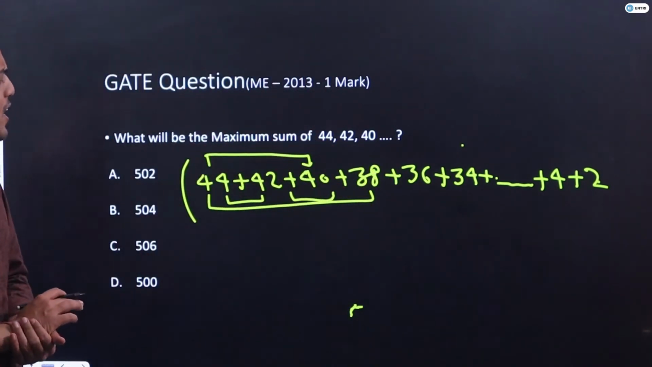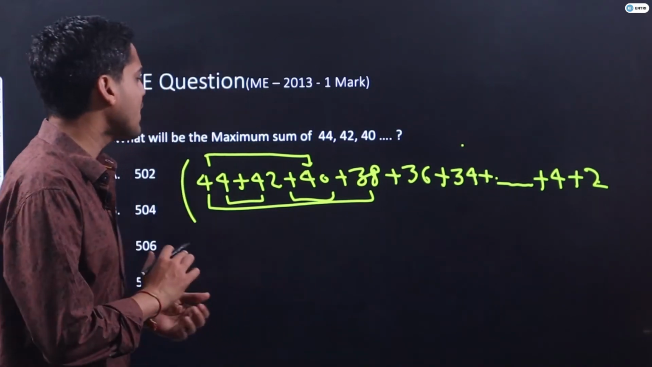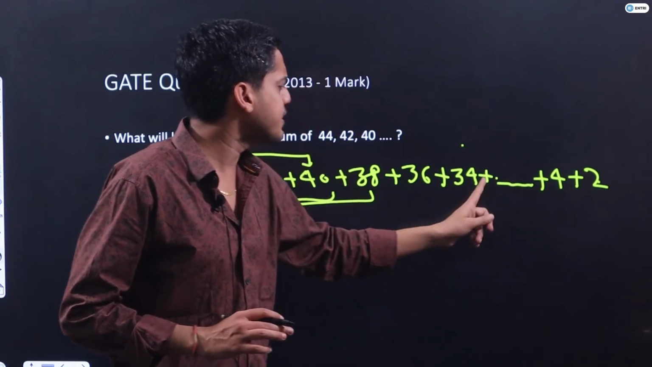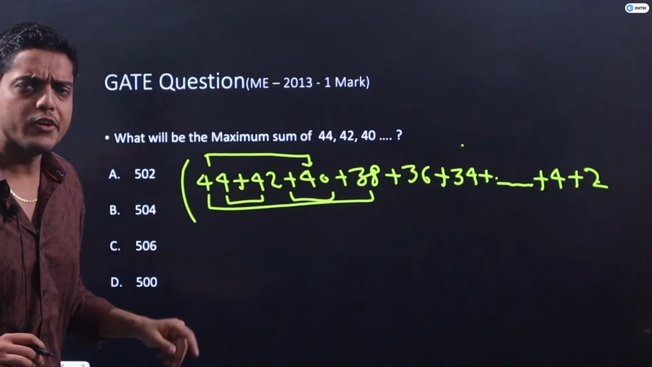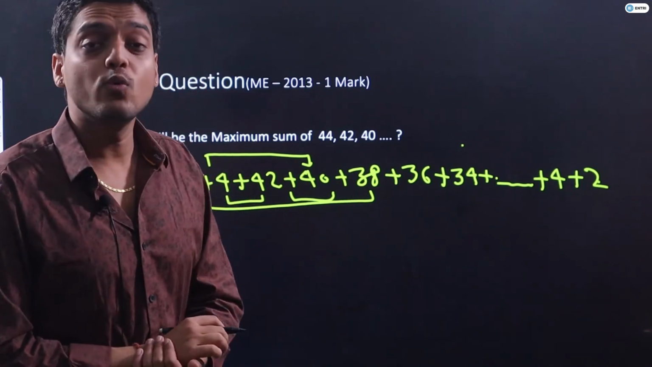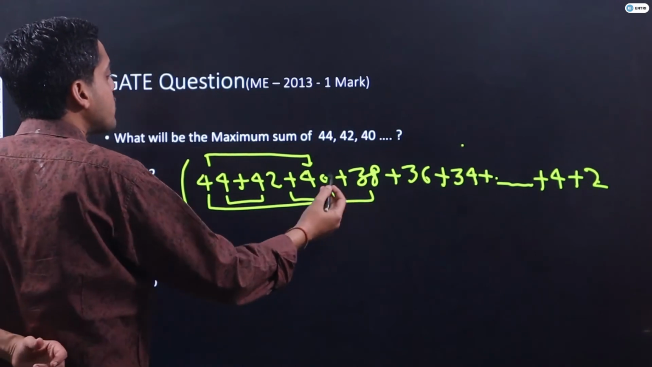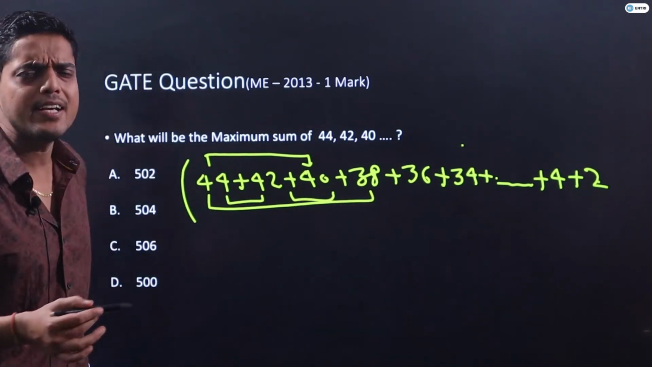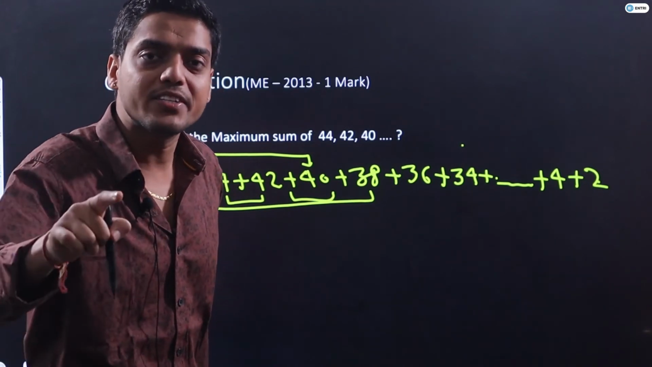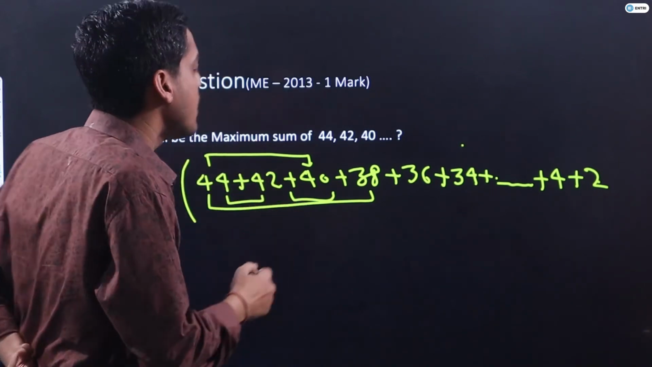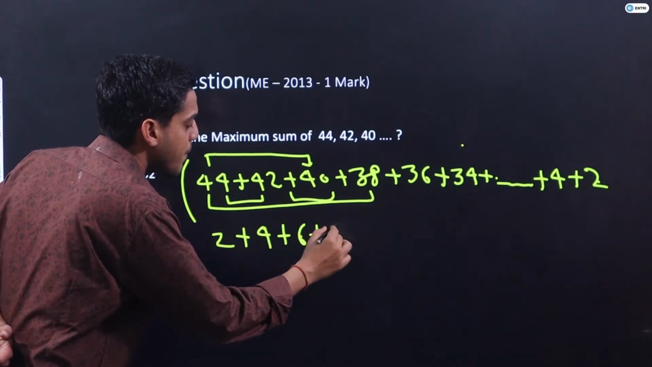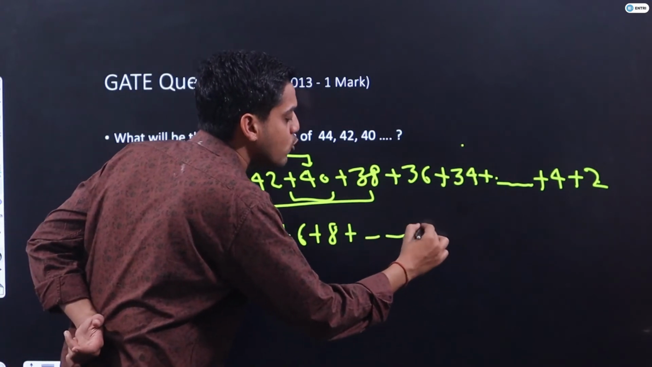Now what can we observe here? This is nothing but 2 plus 4 plus 6 plus 8 and so on up to 44. Students, is it the sum of first n natural even numbers? Yes sir, definitely, it is 2 plus 4 plus 6 up to 44. It means, how many terms are here? There are 22 terms.